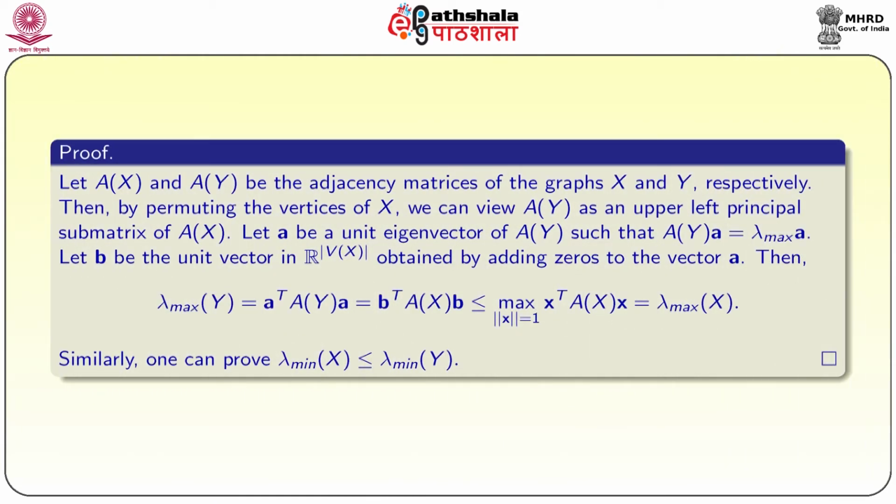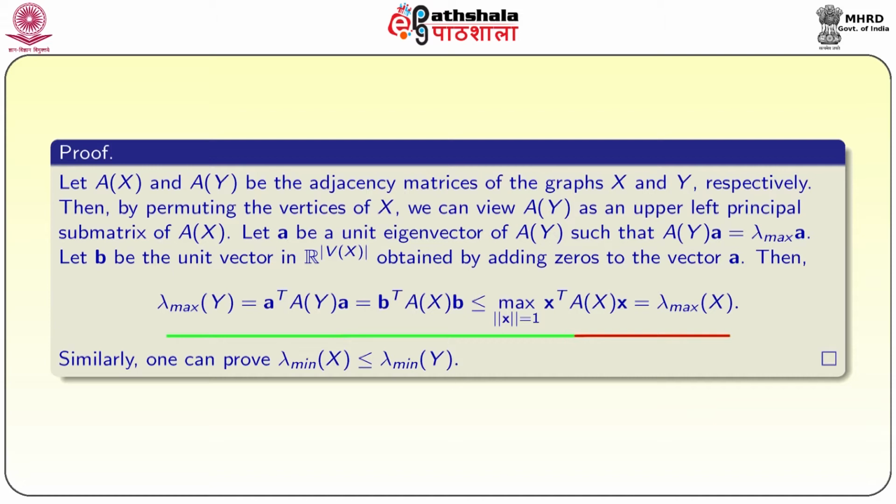Let b be a unit vector in R to the cardinality of V of x, that is, the number of vertices in x, obtained by adding zeros to the vector a. Then lambda maximum of y is equal to a transpose A of y a, which is equal to b transpose A of x b. These two are equal because b is obtained from a by adding some zeros.